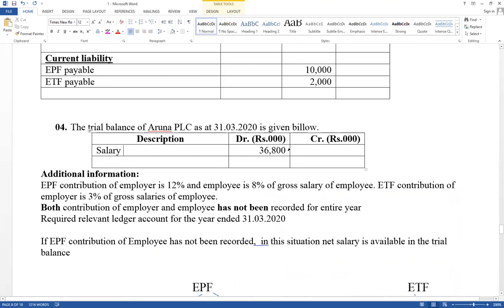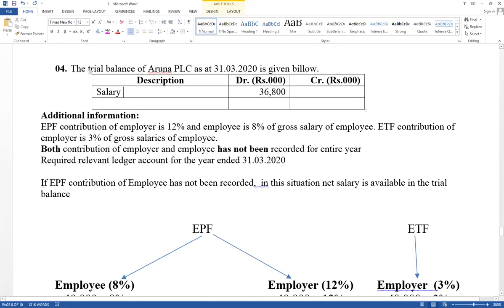It depends on the effect for the salary account, the EPF contribution of the employee. If this is the theory, this part is very important. If the EPF contribution of the employee has not been recorded, in this situation net salary is available in the trial balance.